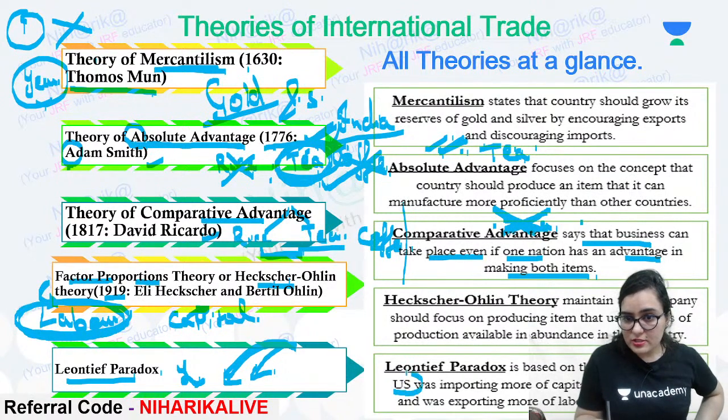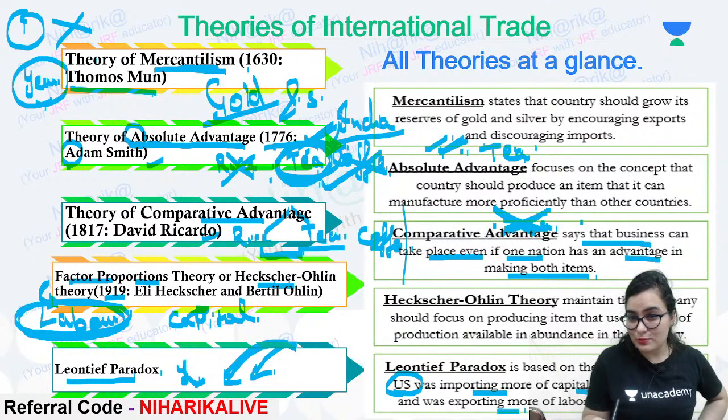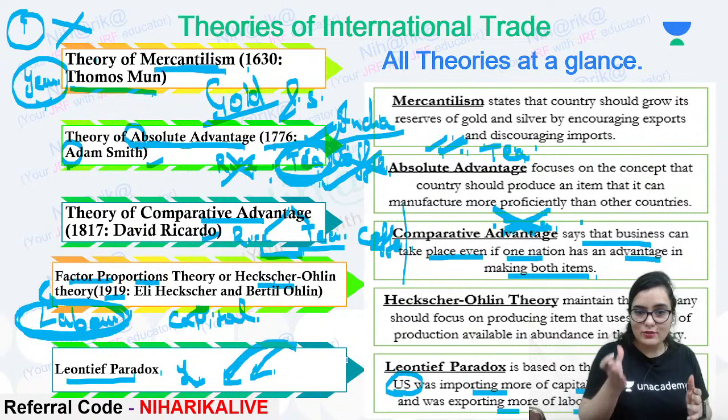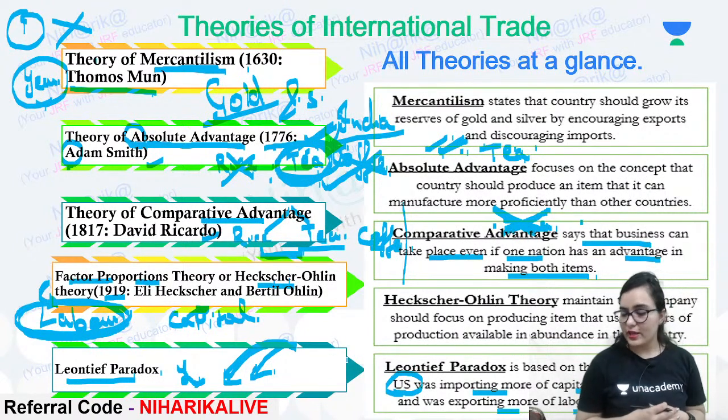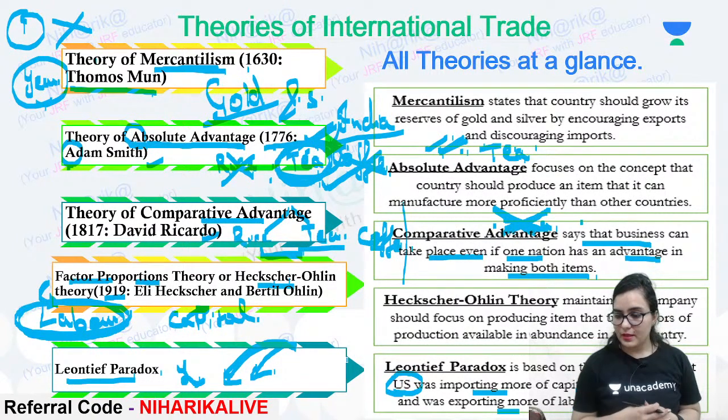Like here it is written, the US was importing more capital intensive and exporting more labor intensive goods. This is just the exact opposite of Heckscher-Ohlin. Paradox means ulta, means exactly opposite.